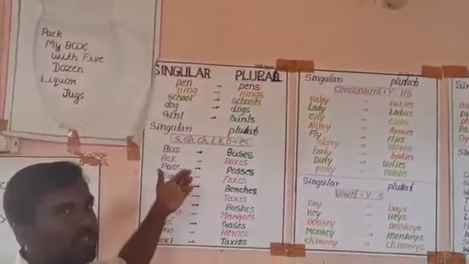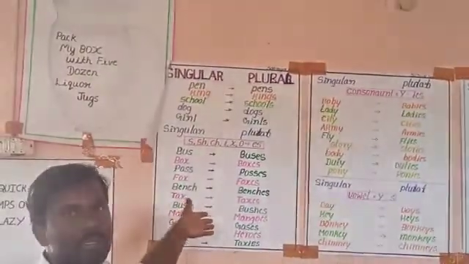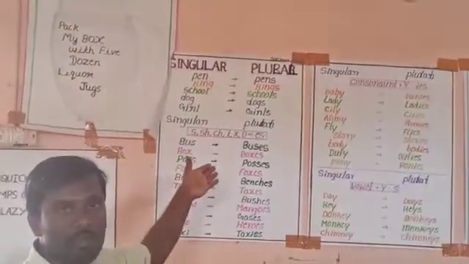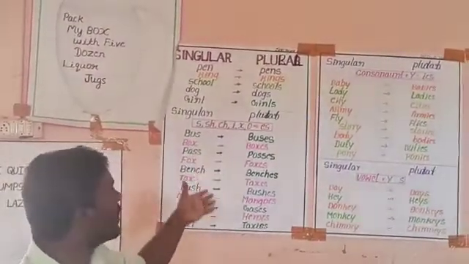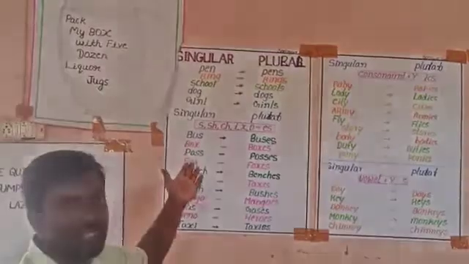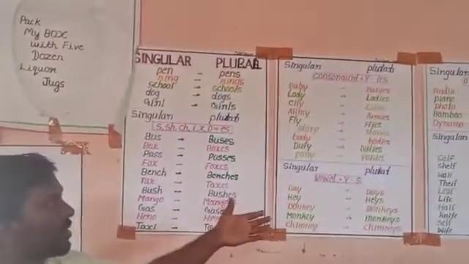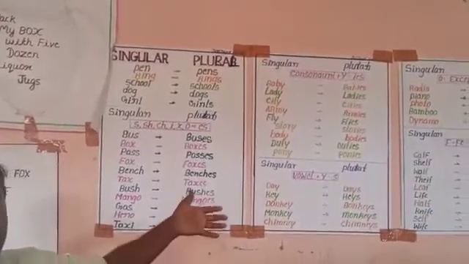And these charts are on singular and plural numbers. You can have a look at it. There are words containing s, and words containing sh, ch, like this. You can have a look at them. Different types of singular and plural words are here.